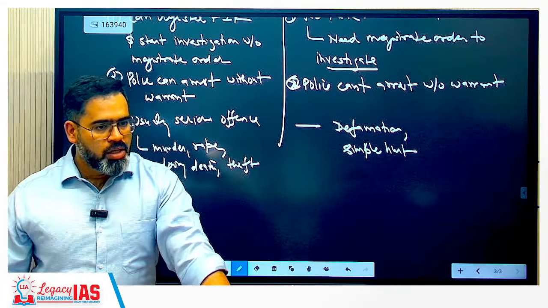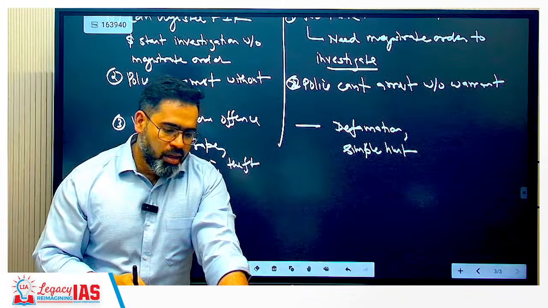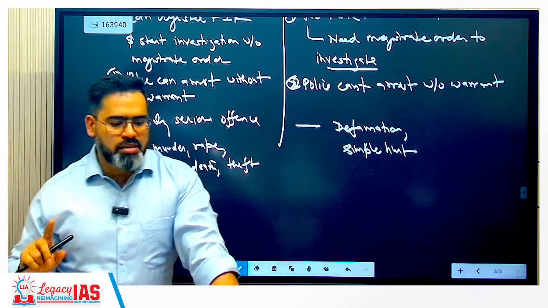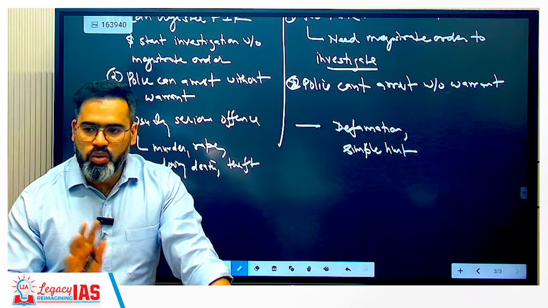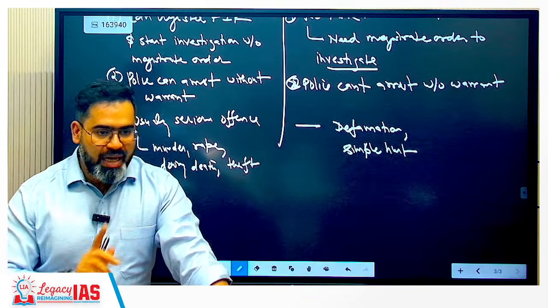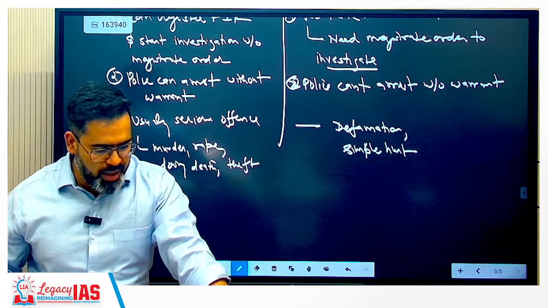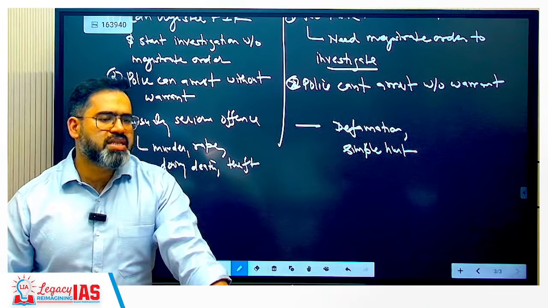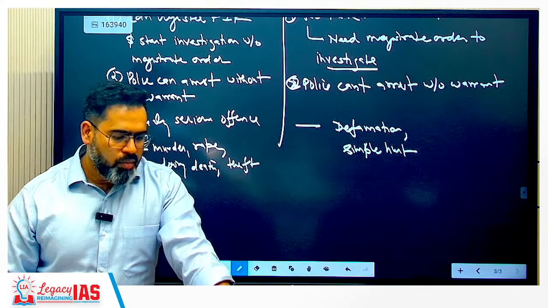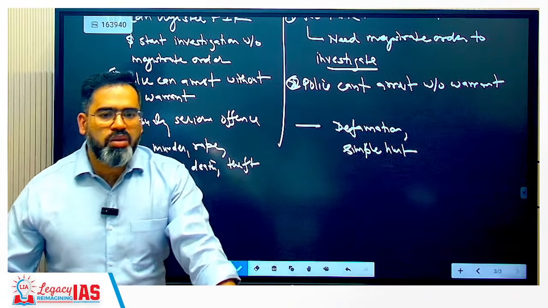Easy है? So cognizable offense means क्या होता है? Suppose A stabs or kills B in a public place, then police can arrest A without any warrant and can start investigation, correct? So that is a cognizable offense. Non-cognizable: if A publicly defames B by making a false statement, यहाँ police cannot arrest A on their own. B must approach the magistrate. When the magistrate issues the order, then only will the investigation be started.